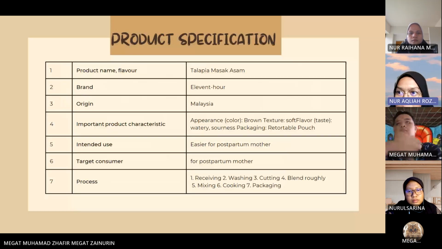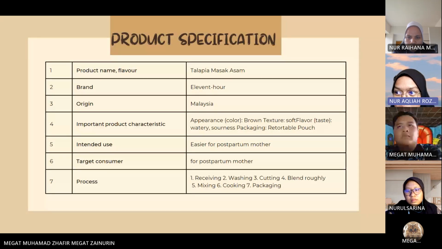Okay, for product specification, the product name is Tilapia Masak Asam, and the brand name is 11 Hour. Origin is from Malaysia. Important product characteristics: the appearance is brown, the texture is soft.